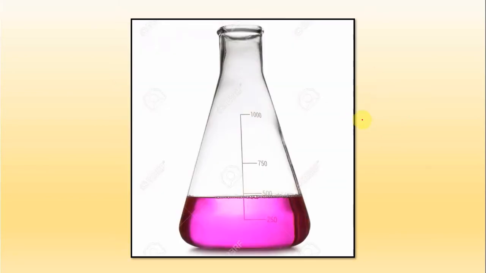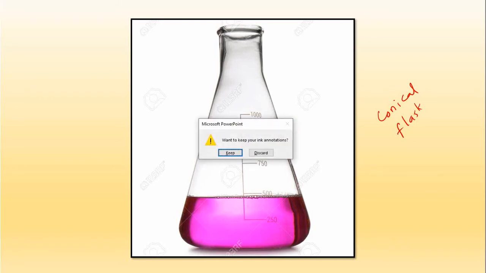Then one more very important apparatus is called the conical flask, and we will start the titrations in this conical flask, and when the color changes we will note down the reading. So these are the apparatus which are very important in the titration experiment. Now we are moving towards the paper.